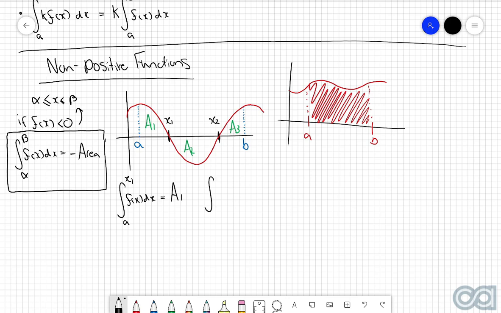If we now consider the integral from x1 up to x2, so that's this section here, then the integral of f of x dx will be equal to the negative of A2, because in that entire region the function lies below the x-axis. And then finally, if I consider the integral from x2 up to b, so this section here, of f of x dx, then because the function once again is entirely above the x-axis, we know that the answer for this one will be that third area.